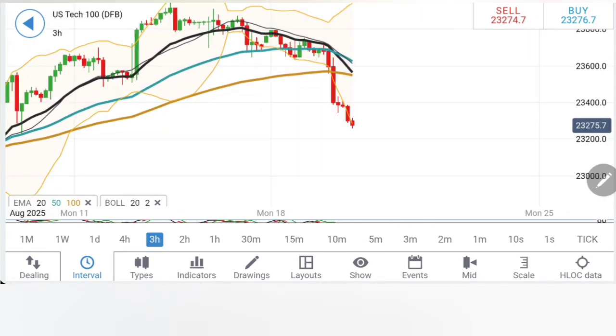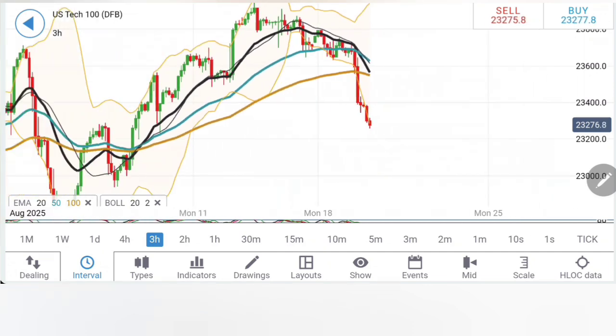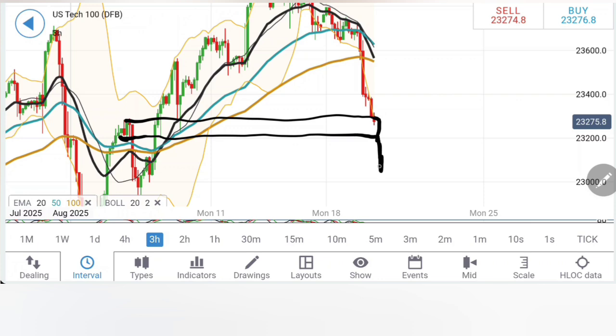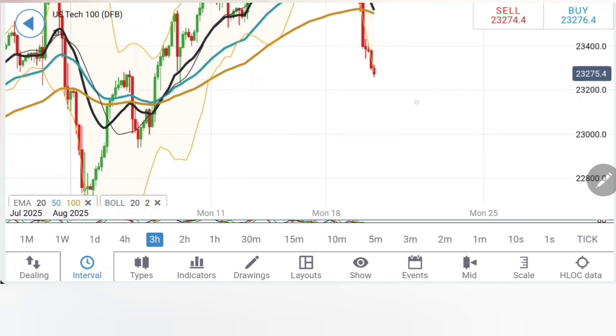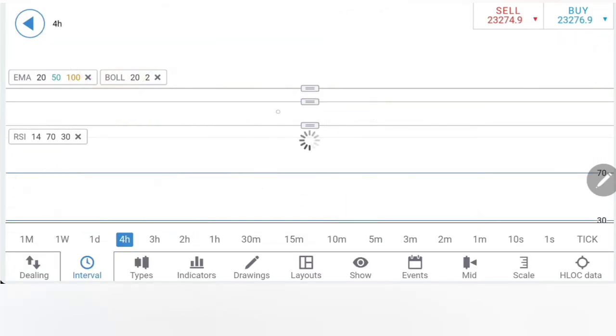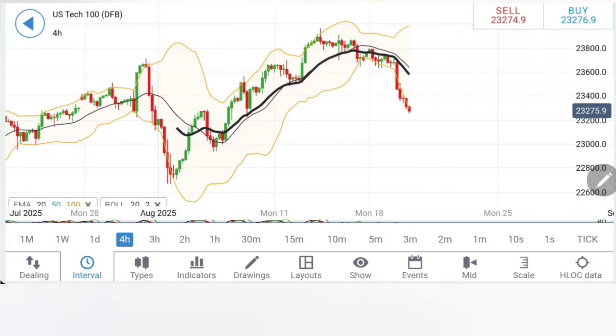On the 3 hour chart, similar observation here. See this lower highs, lower lows. Let it come out of this. Let it now trade below 23,250 and 200. Now these are two critical levels here, 23,250 and 200. Because once it trades below 23,200, the next down move is going to take it all the way towards 23,000 levels. Keep a note of these. Indicators are sharply and strongly bearish here.